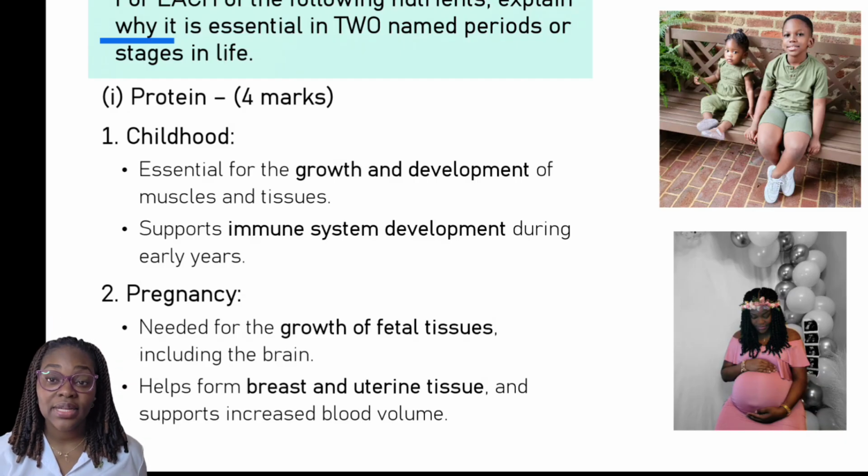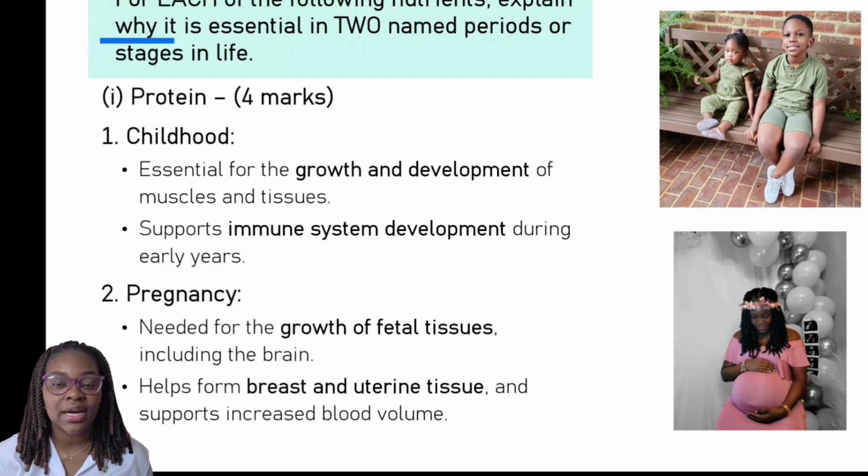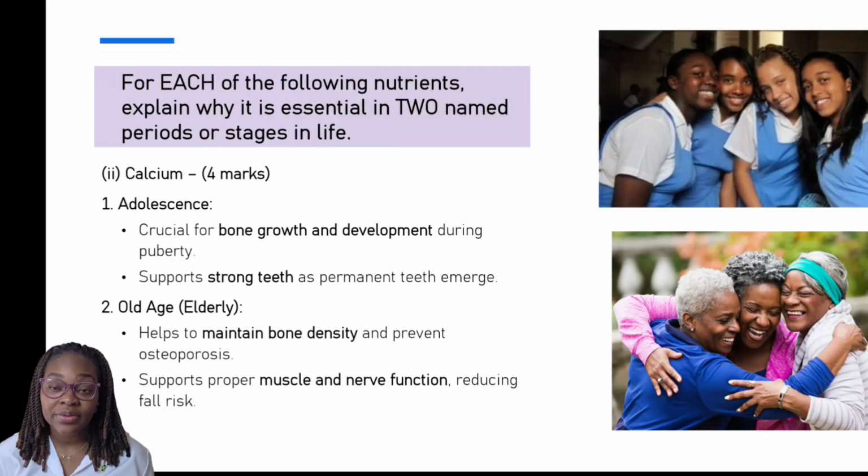All right, guys, so now let us look at calcium. The 2 life stages that we have selected are adolescents and elderly, or you could say senior citizens, right? As it relates to adolescents, it is crucial for bone growth and development during puberty.